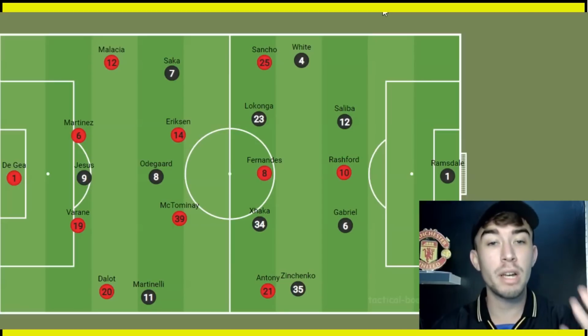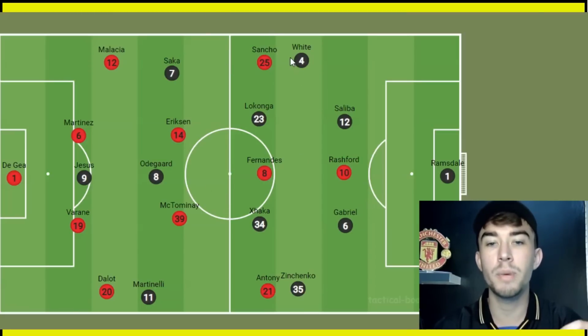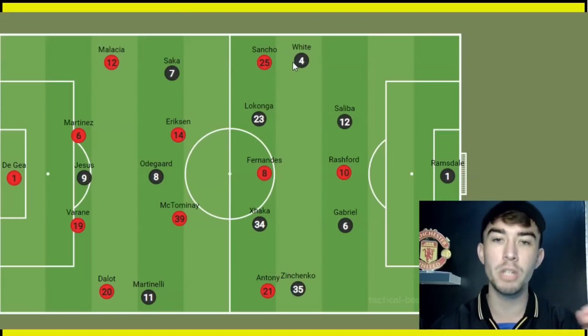To get into the match, we'll start off with the lineups, and I think both teams set up pretty much exactly how we expected. Manchester United were completely unchanged apart from Antony coming in for Anthony Elanga, and then Arsenal were how we would have expected, with Thomas Partey out and El Neni also out through injury, meaning that both teams set up in what was initially a 4-2-3-1 formation.